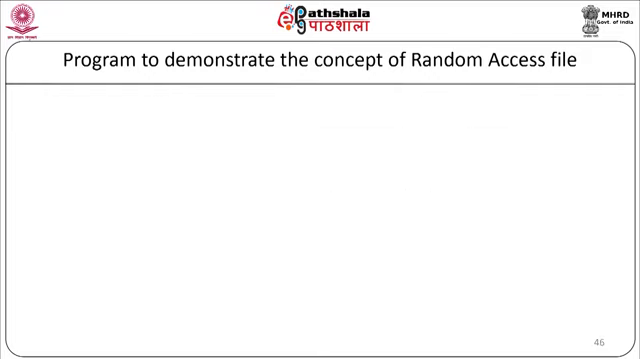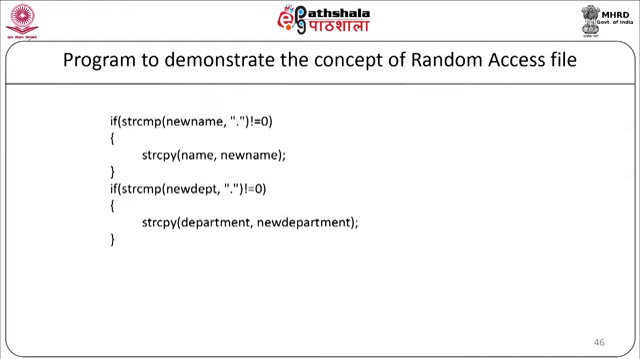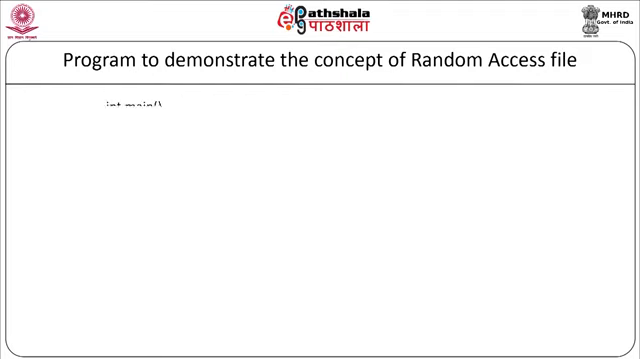Now we are going to compare. If strcmp new name with dot is not equal to 0, strcpy name, new name. Next, if strcmp new department with dot is not equal to 0, strcpy department, new department. If new salary is not equal to -1, then salary is equal to new salary, and our modify function will end. Now we will start with our main program.